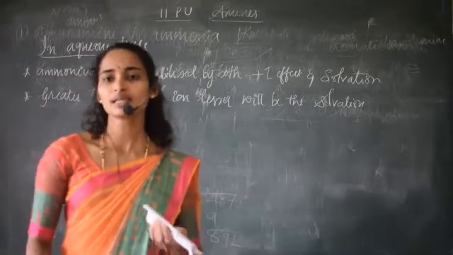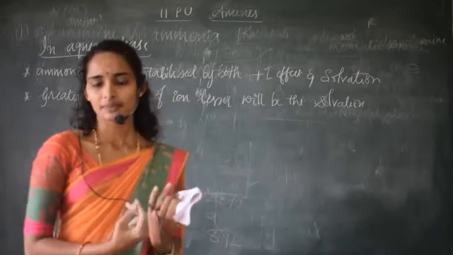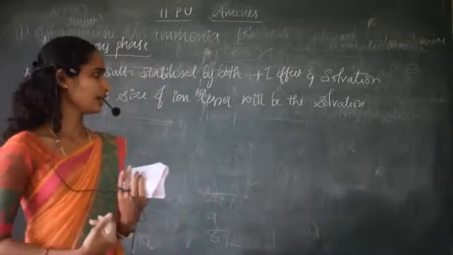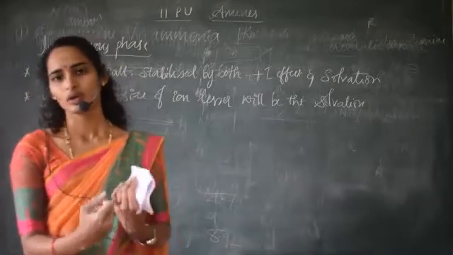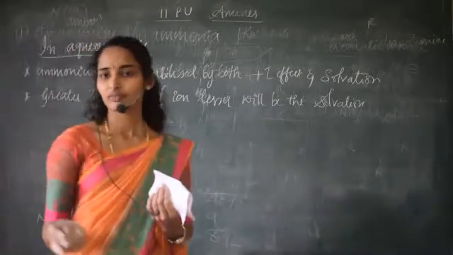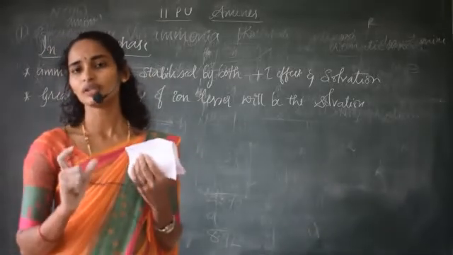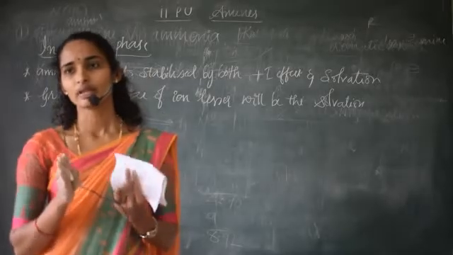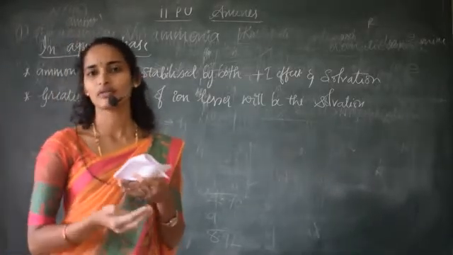Basic strength in the gaseous state for alkyl amines follows the reverse order. And one more thing: if bulky groups are present, then the order becomes different, and we cannot easily predict the basic strength in the aqueous state.